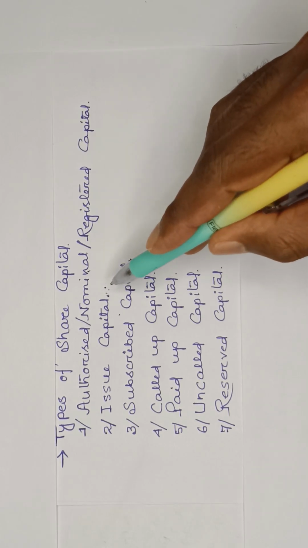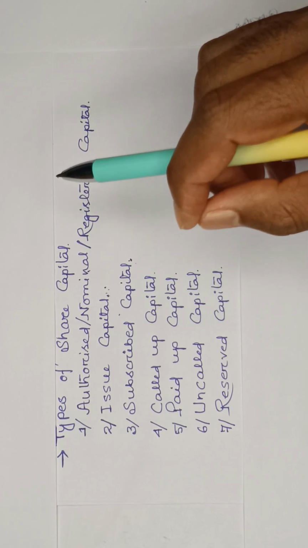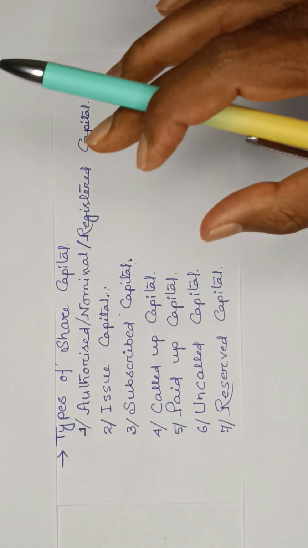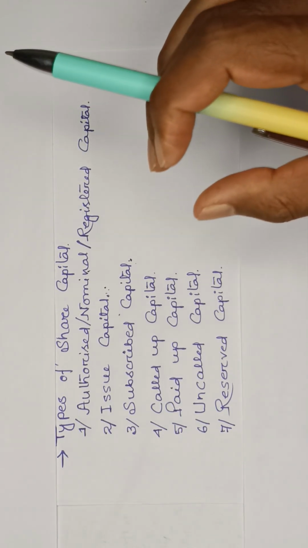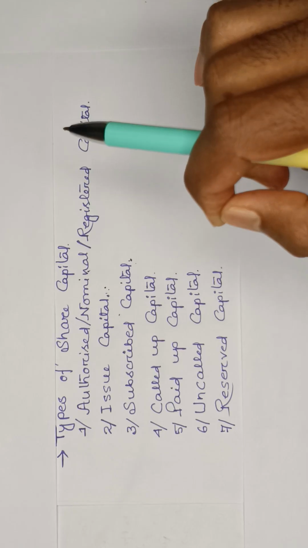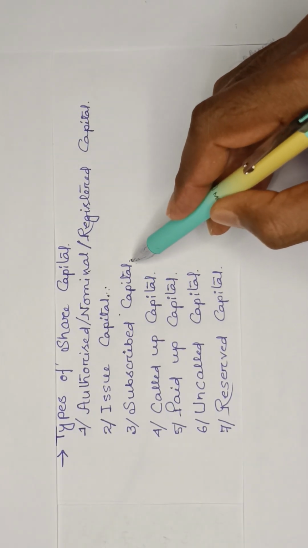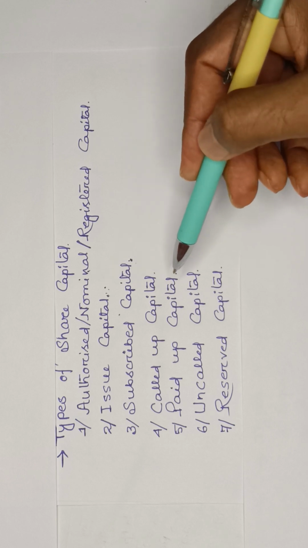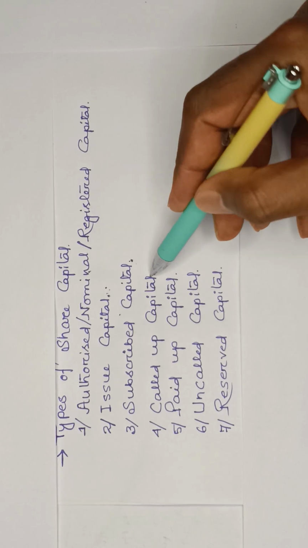Once the capital is issued, you are telling your shareholders to invest this much money, but the extent to which investors have actually invested or subscribed the capital is known as your subscribed capital. Once subscription is done, the next is called up capital.